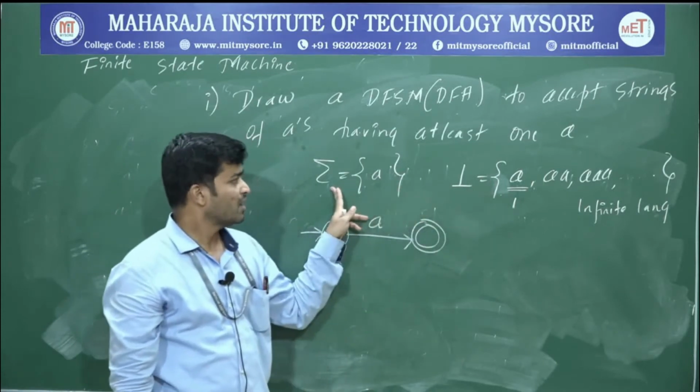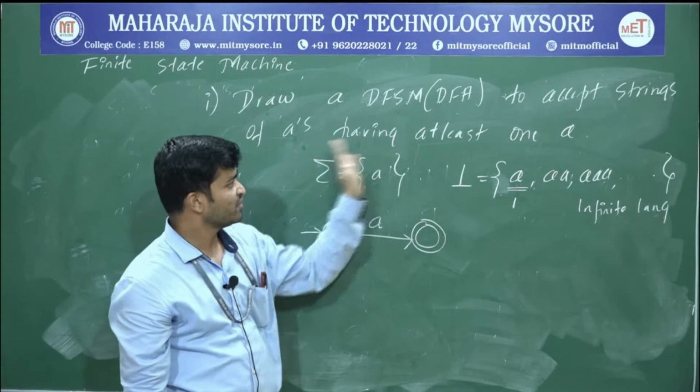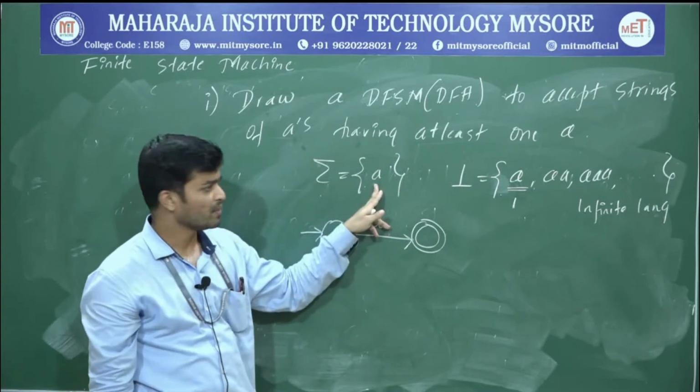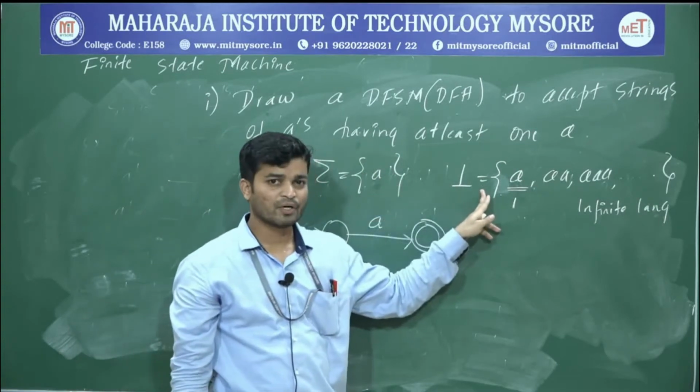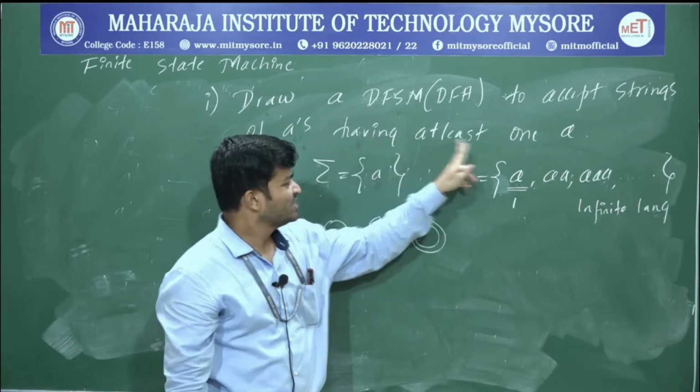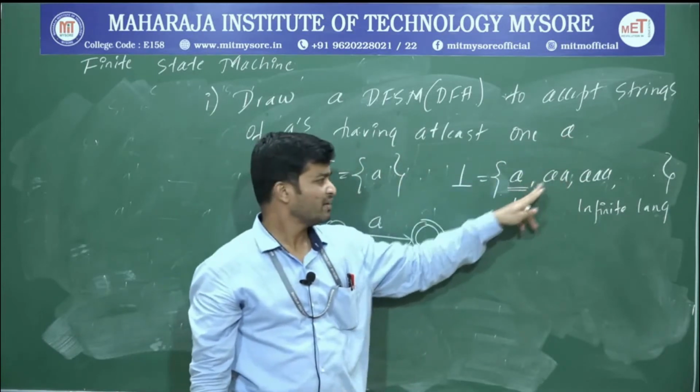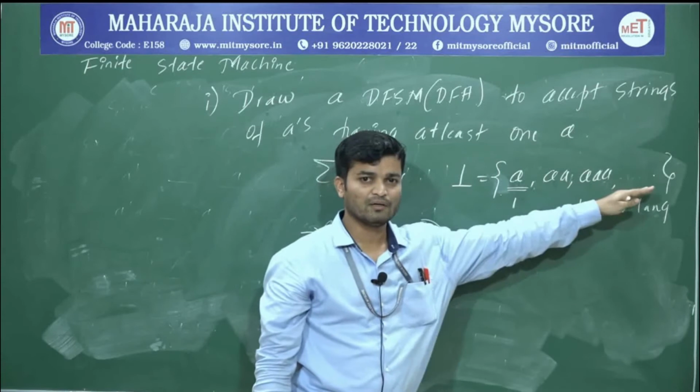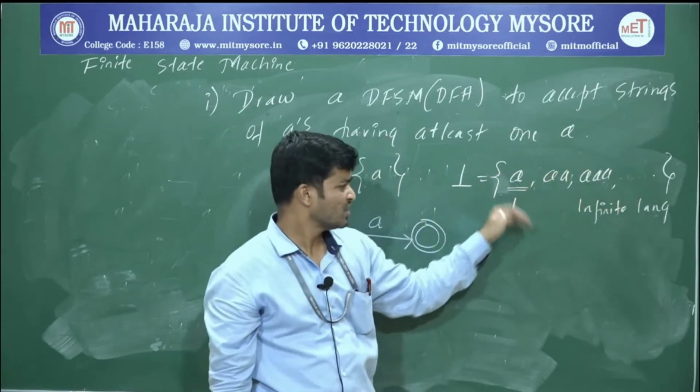So first write down the sigma. Sigma is what? Just a. Why? Because strings of a's. So therefore sigma is a. Next, write down what language? I would write the language having at least one A. So in the worst case I will get 1A, next I will get 2A, 3A, and this will continue, and this will form an infinite language.